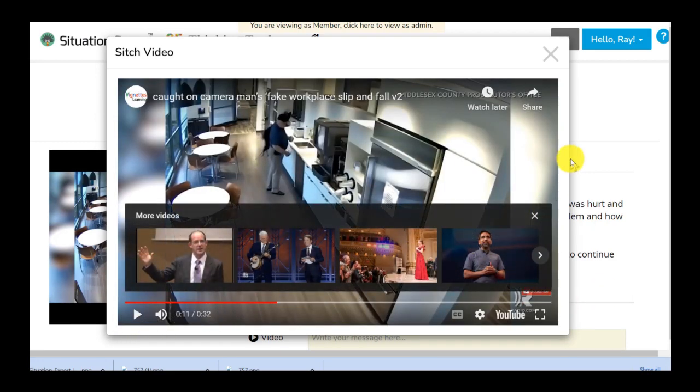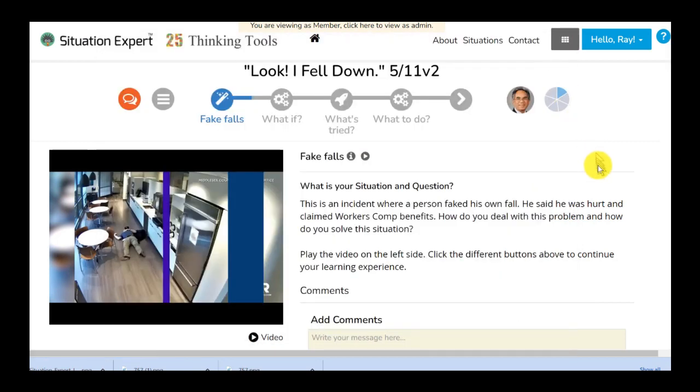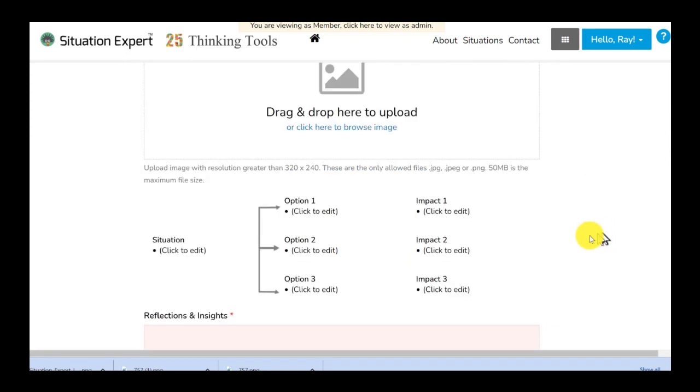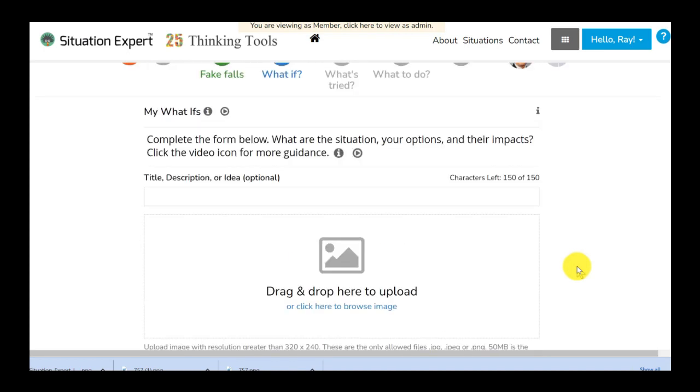So faking a fall in workers' compensation is a problem. So now you present the learners the opportunity to check, okay, what if? What are the different options? Kind of a thinking process where they have different option one, option two. How do you help through ChatGPT the learners to be able to have some prior information, some thinking about that?